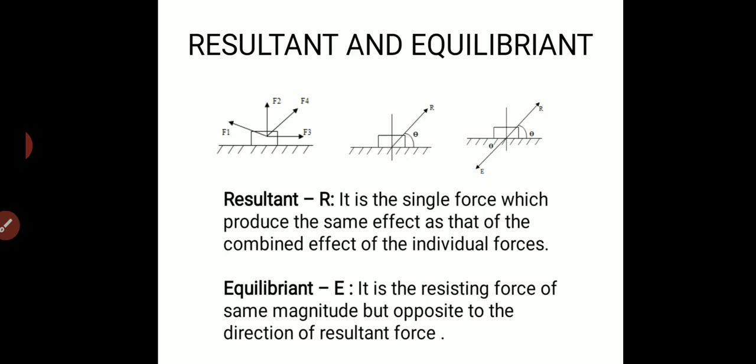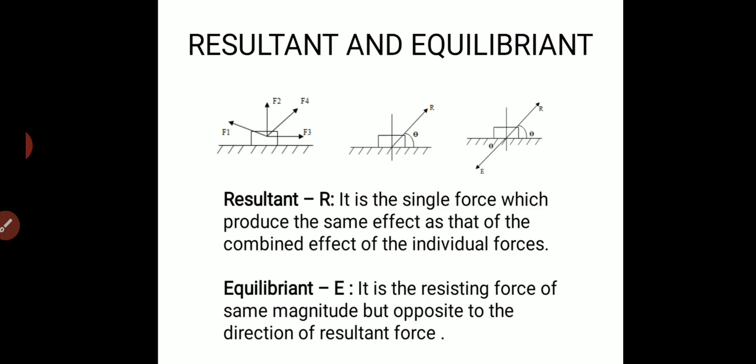So if the resultant is equal to some 15 kilonewton acting at an angle 35 degree in the first quadrant, the same amount of 15 kilonewton will be acting at 30 degrees in the third quadrant. So this summation will have a null effect, so that the body remains in an equilibrium condition.